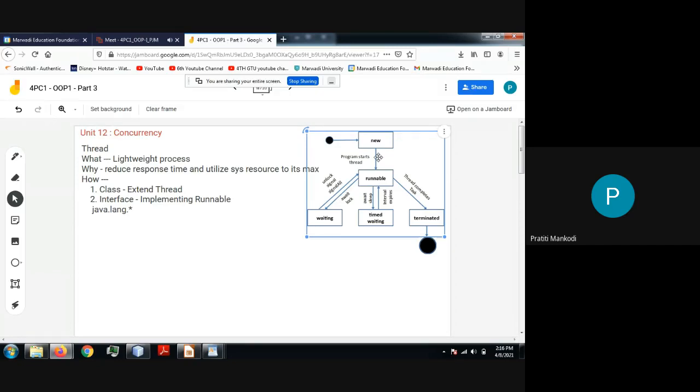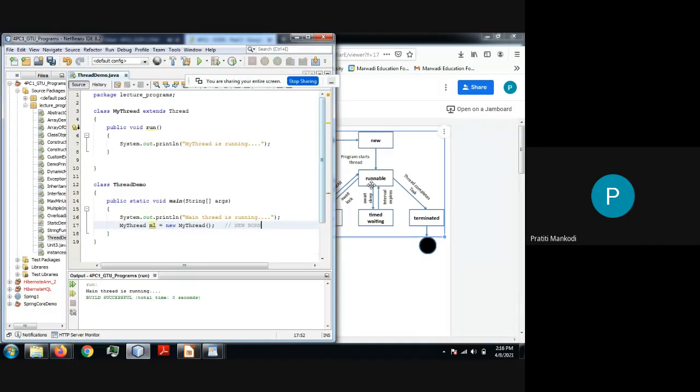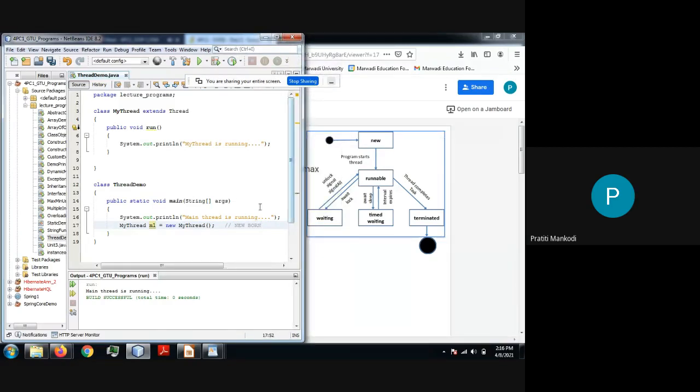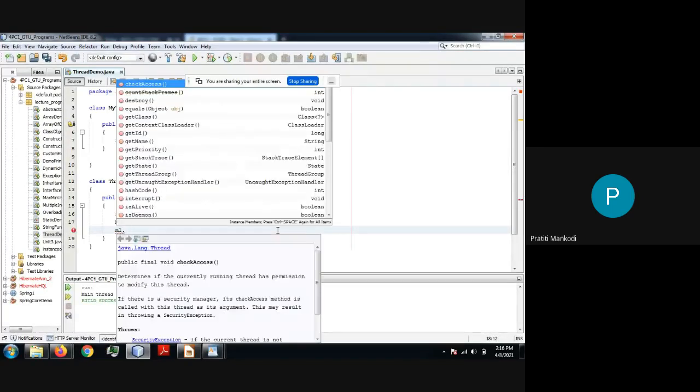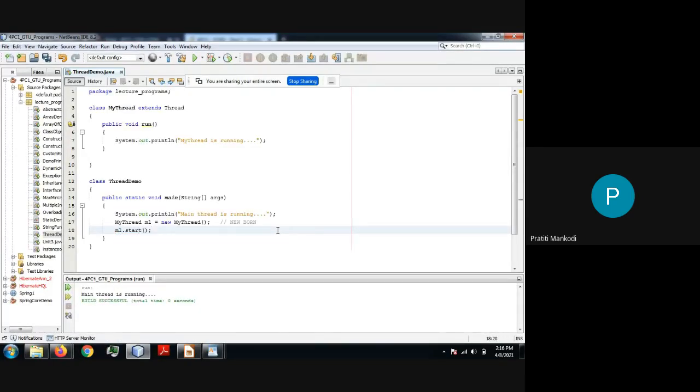Unless and until you start it, it cannot go inside the ready queue, and if it is not there in the ready queue, it cannot be allocated the processor, because we know that every process or thread which is waiting has to be there in the ready queue, right? So right now your thread is in a newborn state. To make it runnable, or to make it available in the ready queue, I have to write m1.start. It will be giving you the suggestion as well.